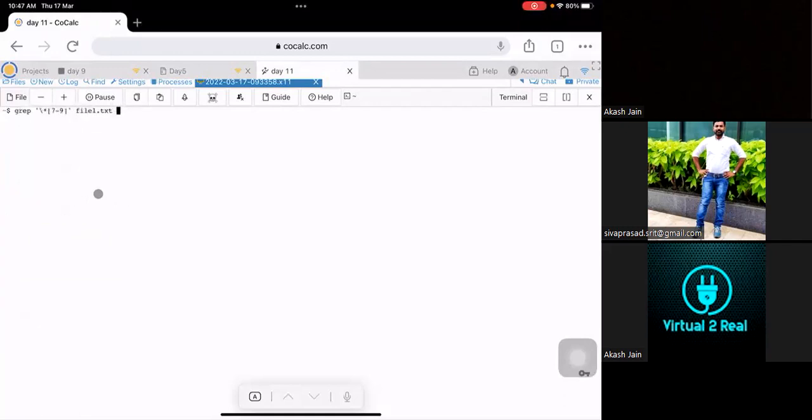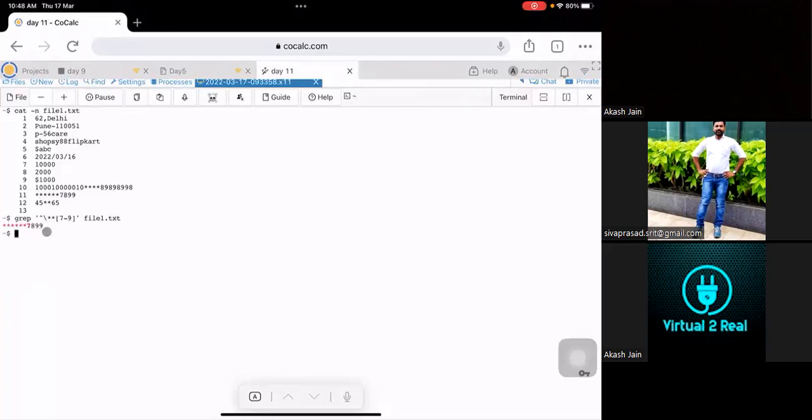Okay. Let me just fetch the strings. My requirement is to get the 11th string, but it starts with a star. The asterisk is there in the beginning, and the asterisk has a special meaning, so I have nullified this using the skip character. And what about the rest of the stars? For that, I have given star. Here, star means 0 or more occurrences. 7-9 is correct. So when you press enter, we get this output.